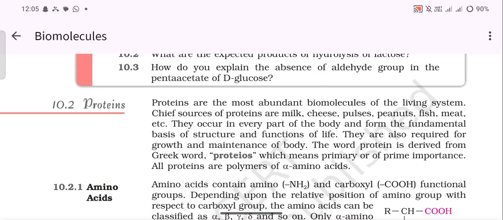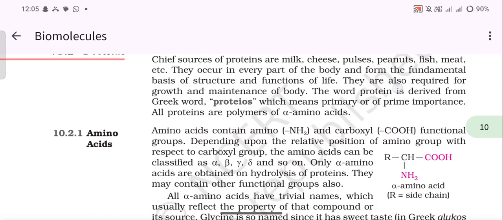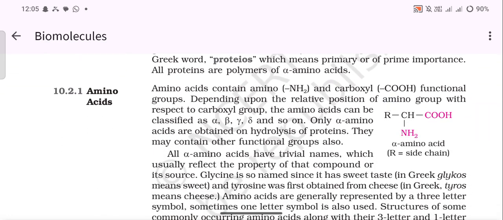All proteins are polymers of alpha amino acids. Amino acids contain amino, NH2, and carboxyl, COOH, functional groups. Depending upon the relative position of the amino group with respect to the carboxyl group, the amino acid can be classified as alpha, beta, gamma, and so on. Only alpha amino acids are obtained on hydrolysis of proteins. They may contain other functional groups also.